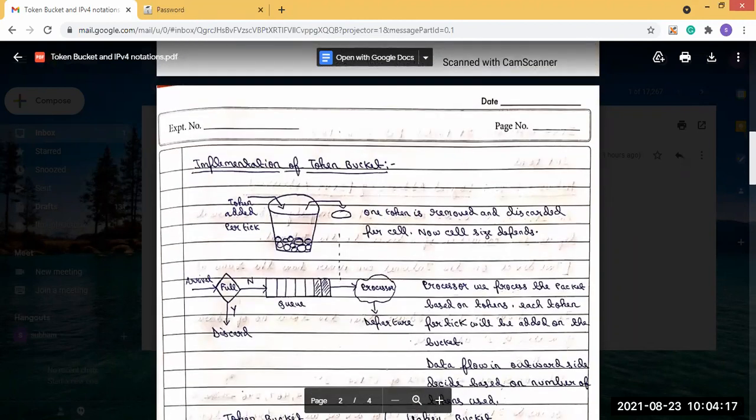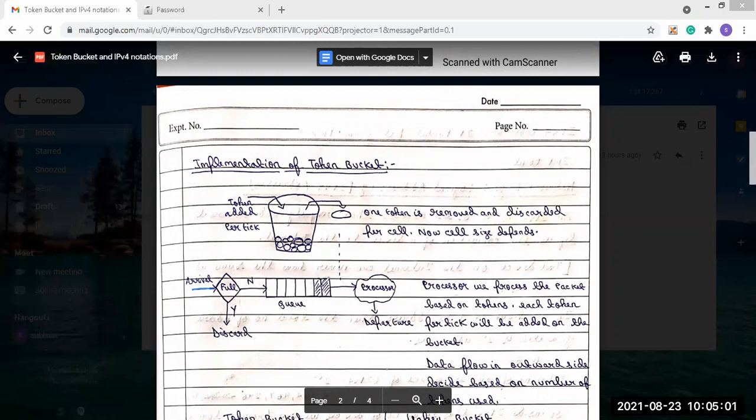The diagram is the same as before. Here you can see the first arrival: the packet arrives first, and it will be checked whether the queue is full or not. If the queue is not full, then the packet will be added into the front end of the queue. But if the queue is full, then the packet will be discarded.